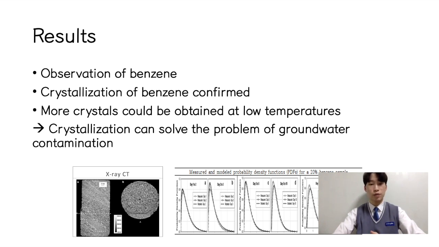Under 3 atmospheric pressure, benzene was sent to a 5 mm diameter test tube at 0.1 meter per second under 0 and 40 degrees Celsius, and we observed it for 1, 2, 3, 5, 15, 19, and 20 hours. Through experimentation, crystallization of benzene could be confirmed in the core of the crystal under the state of high pressure and low temperature environment. More crystals could be obtained at the relatively low temperature of 0.